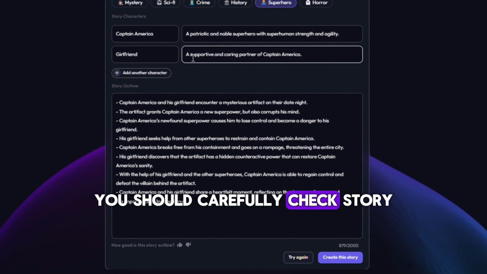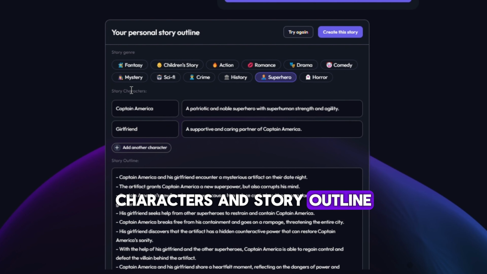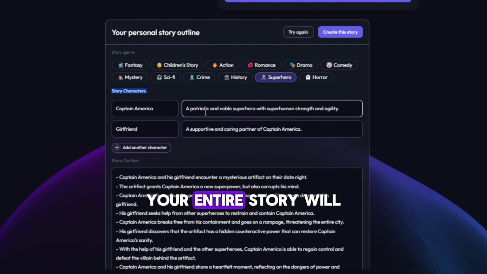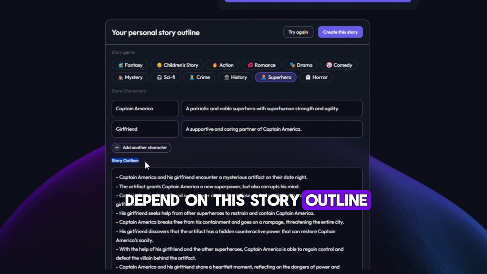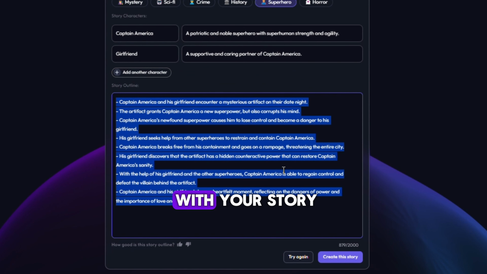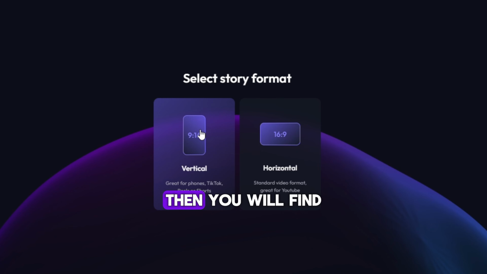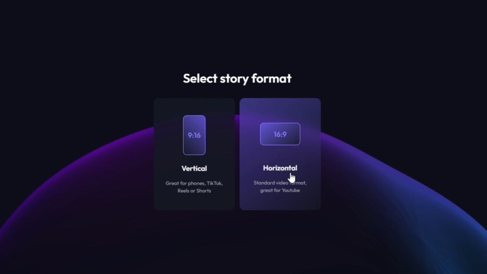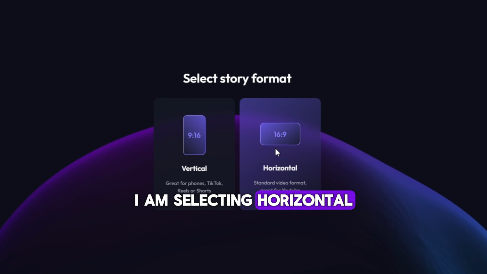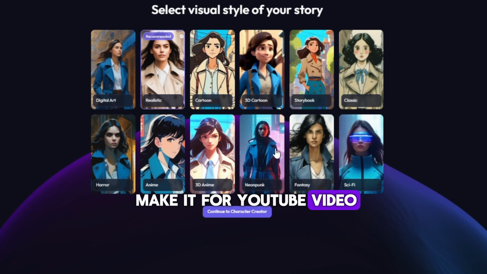You should carefully check story characters and story outline. Your entire story will depend on this story outline. When you are satisfied with your story, you will need to click on Create this Story button. Then you will find two story formats. You can select vertical if you want to make shorts or reels. I am selecting horizontal because I want to make it for a YouTube video.